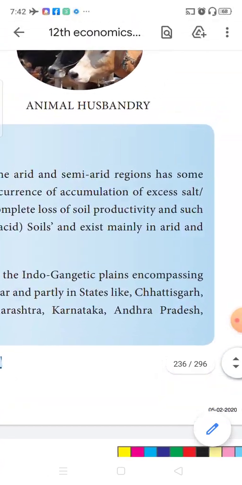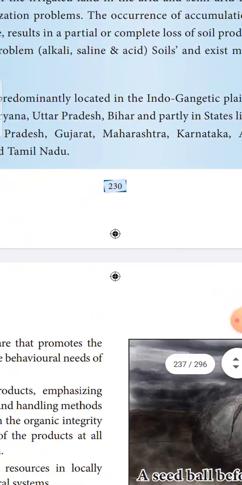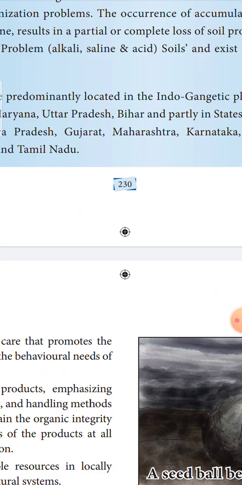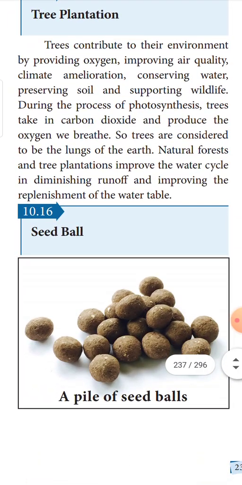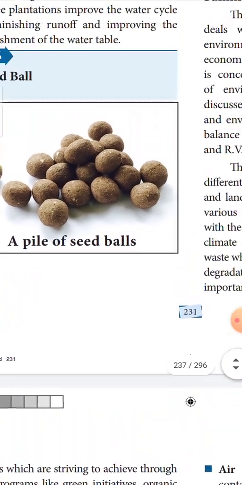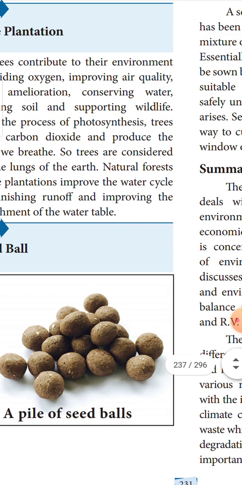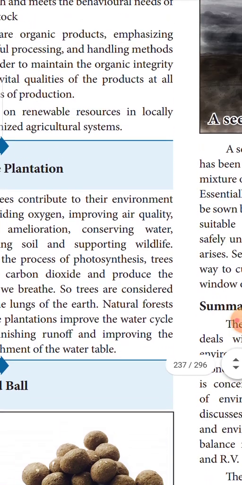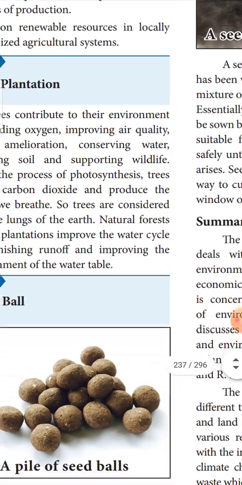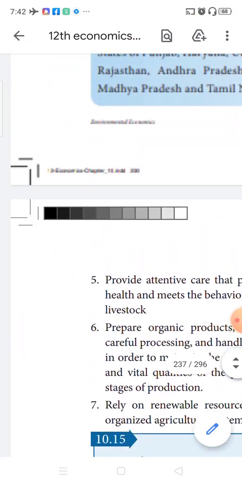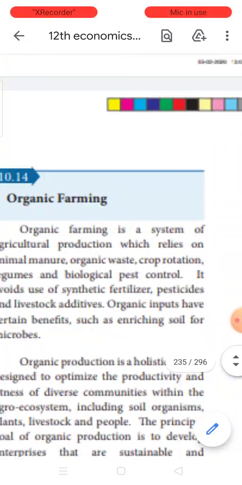So in the last class, we just completed the 10th chapter, where we learnt about environmental economics, the different types of pollution, the causes and effects of pollution, and finally we learnt about a few terminologies involved in environmental economics, or the effects of degradation of the environment, under the heading of acid rain, global warming.